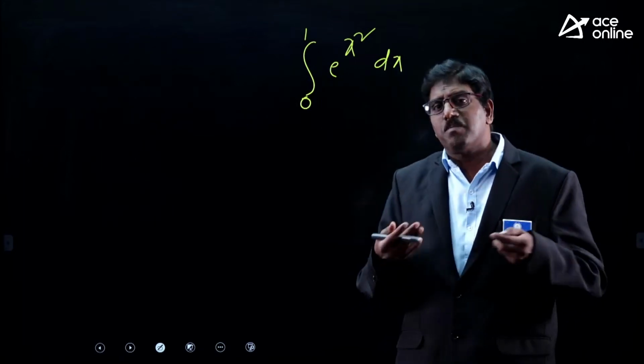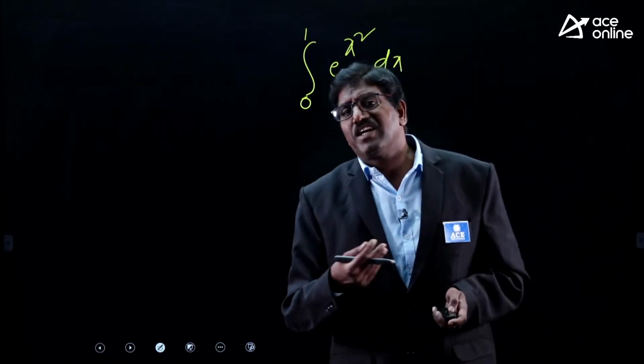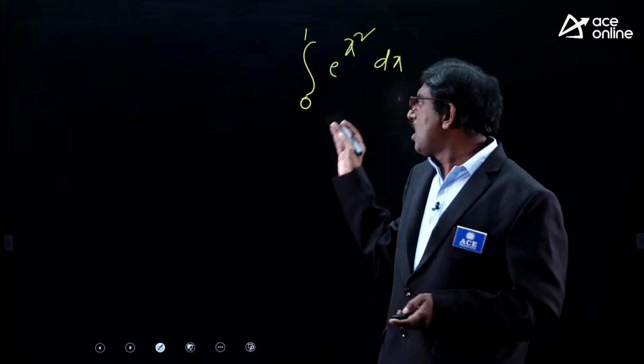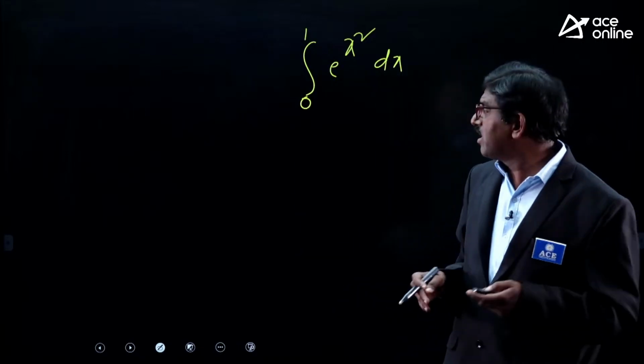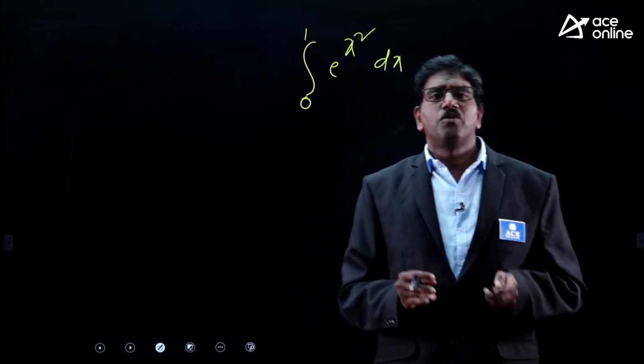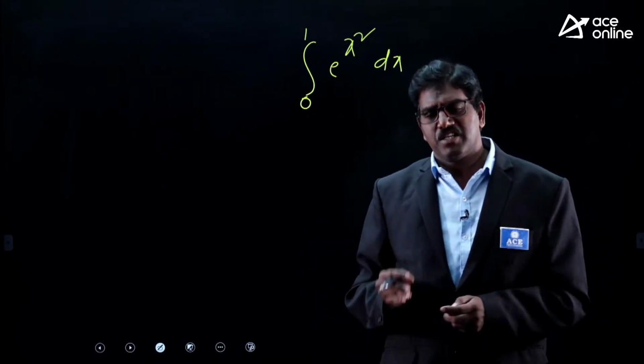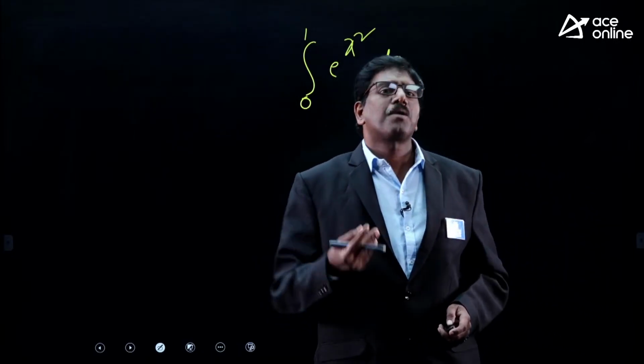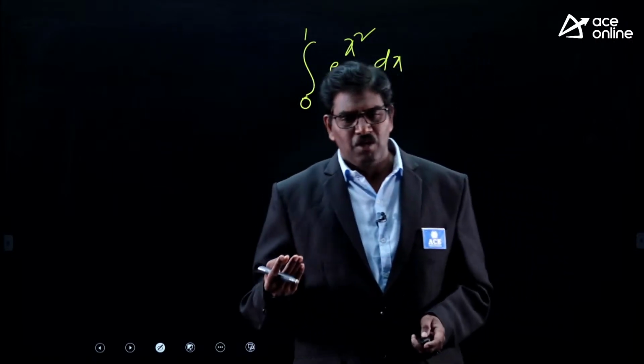Maybe some of you are thinking, sir, I will take x square is equal to t and then solve. You will not get it directly, you try. So, to find this type of integration, generally we can apply the trapezoidal rule and Simpson's rule.